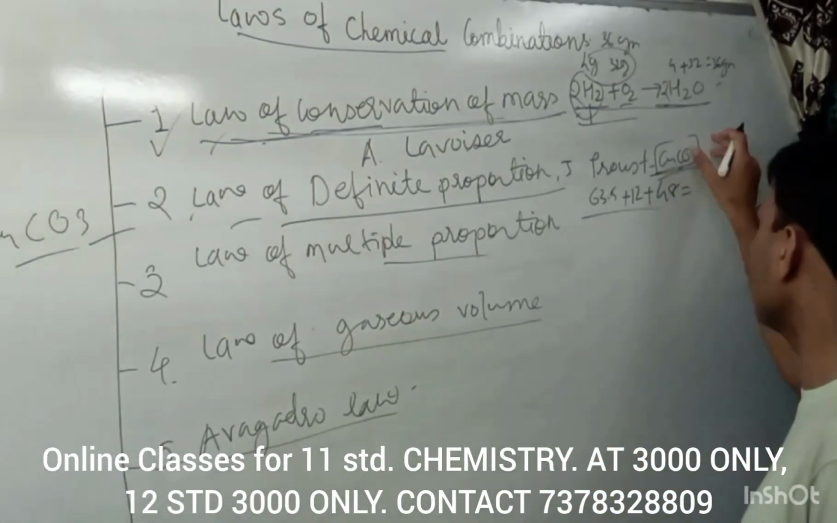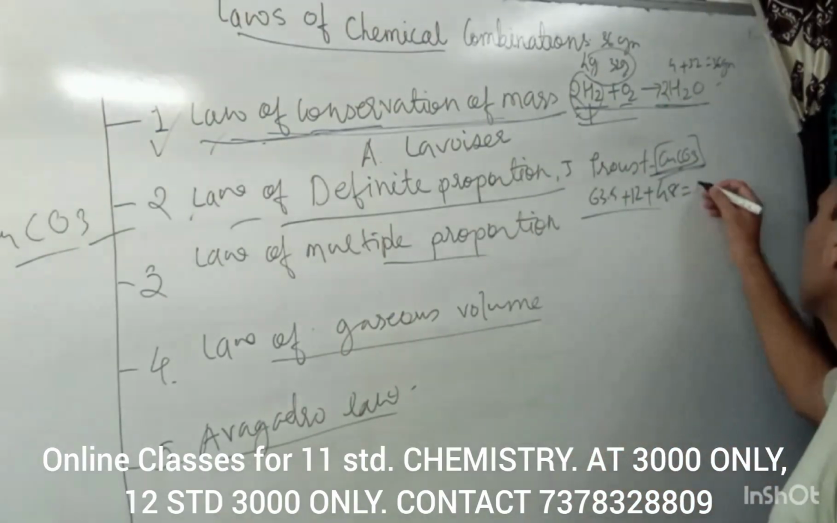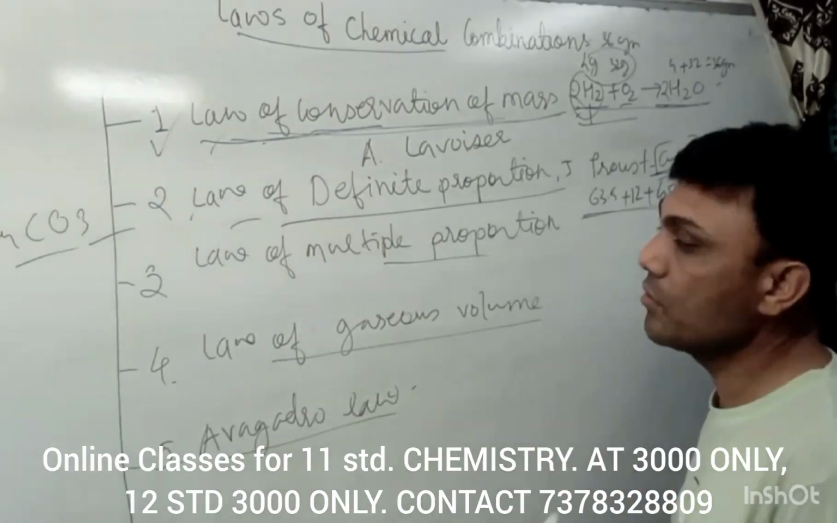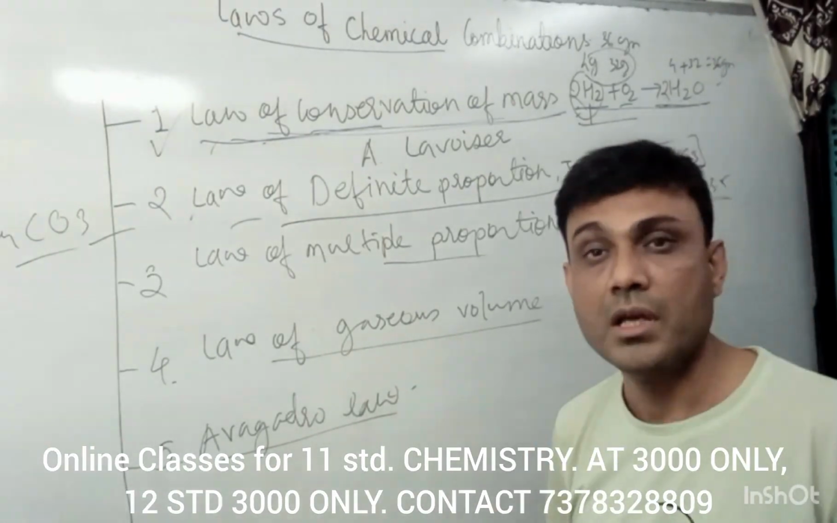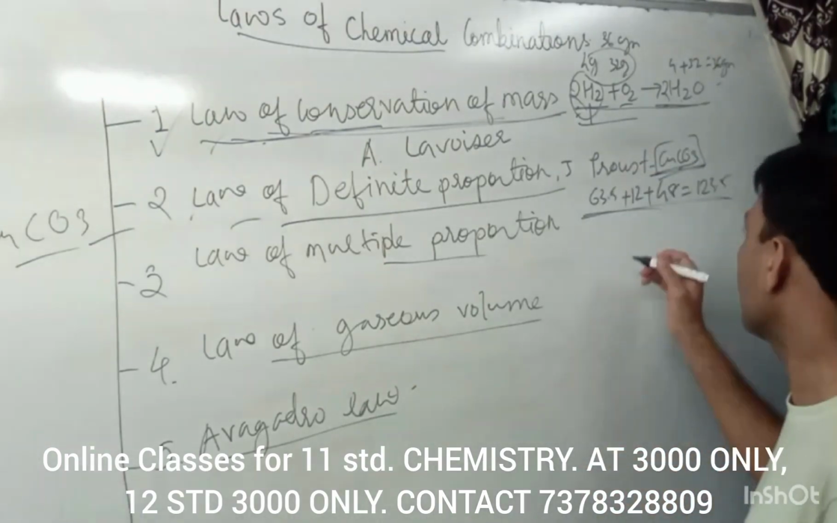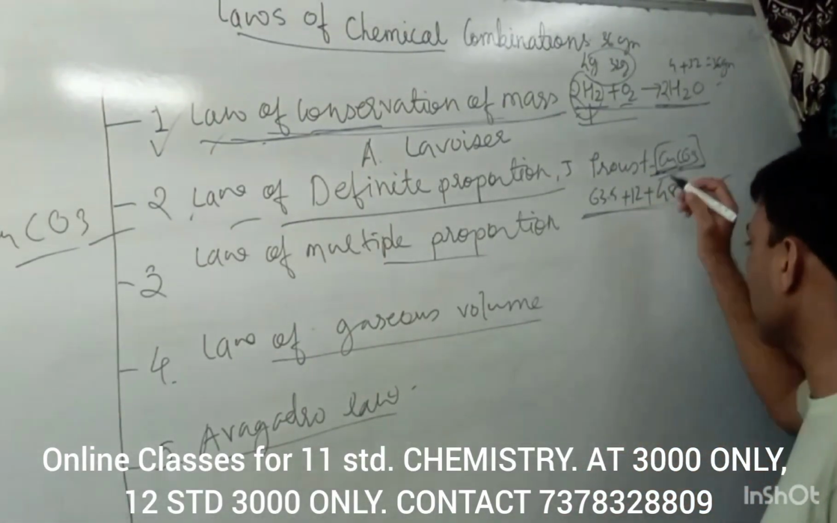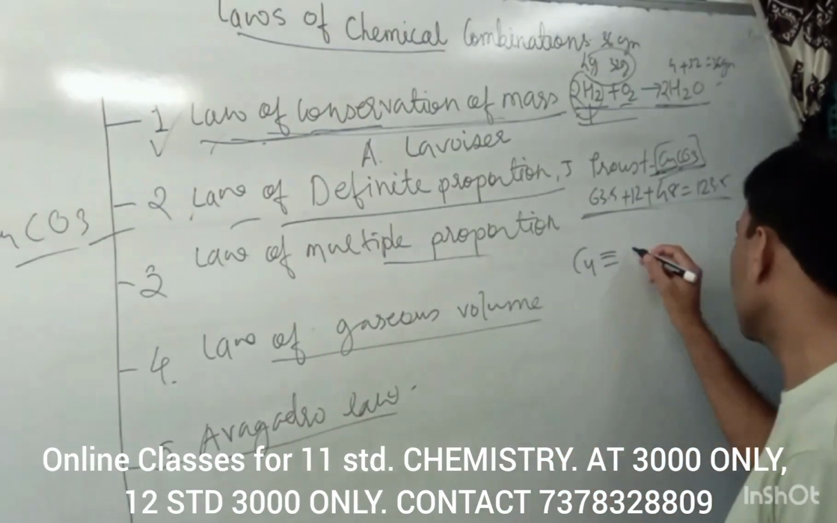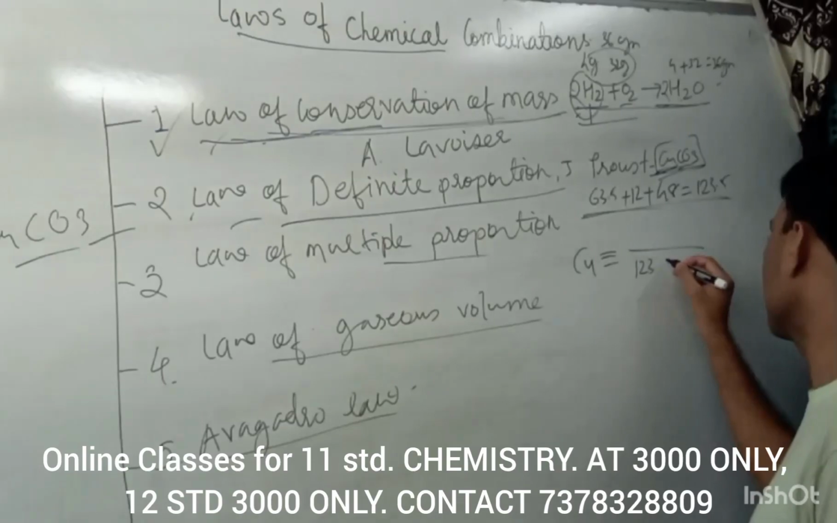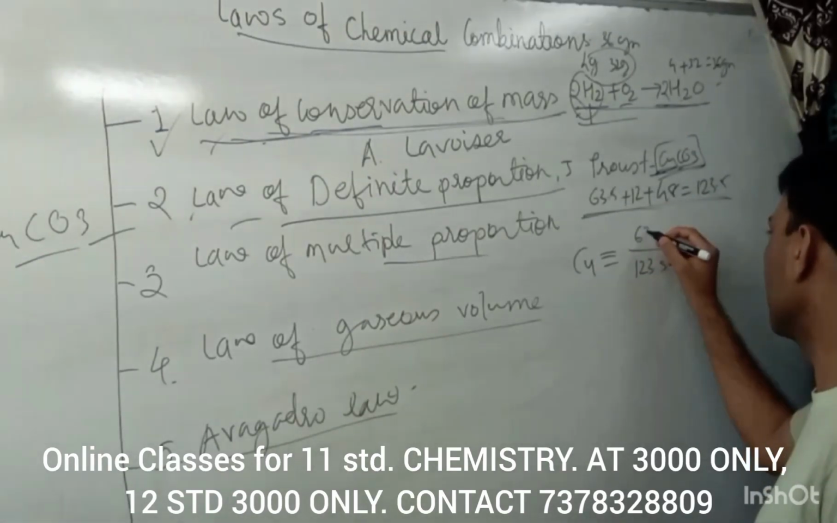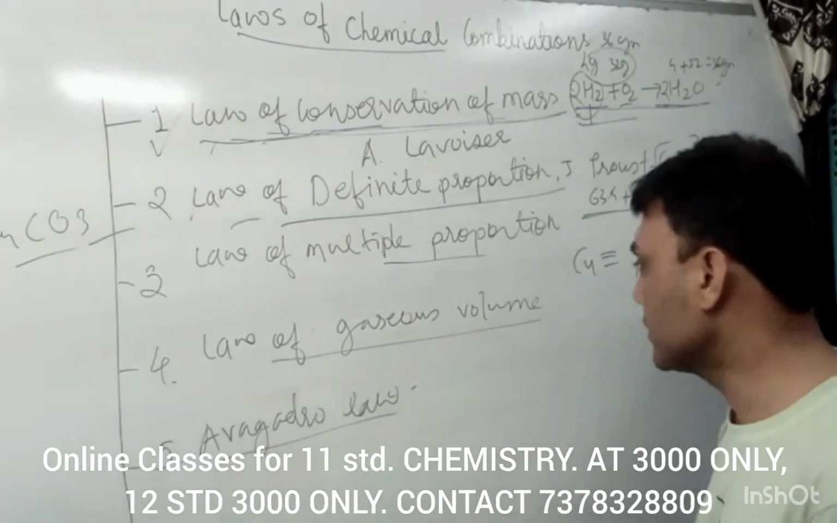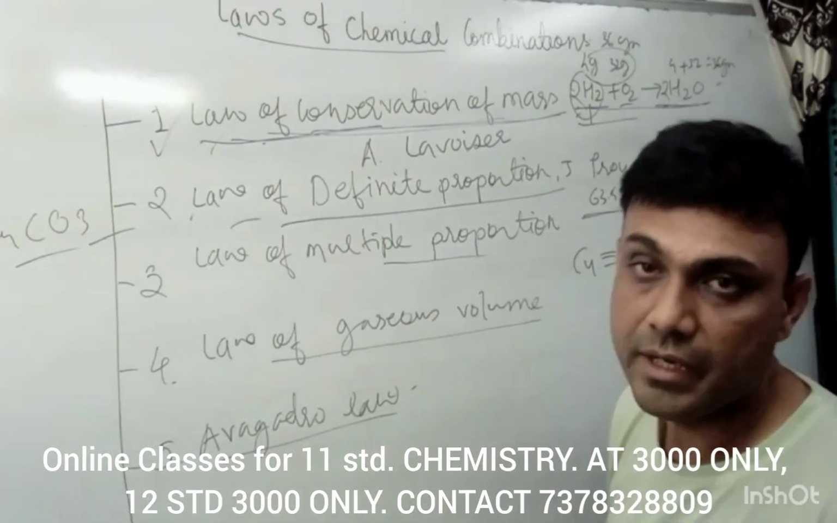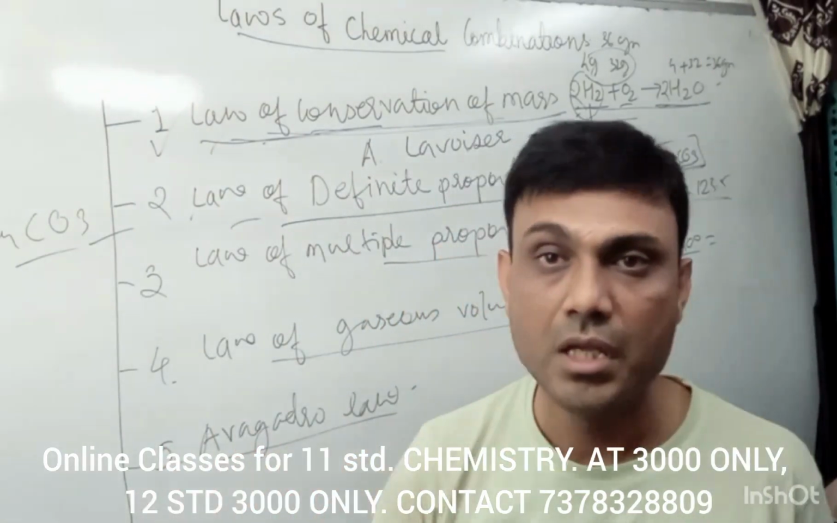So the total will be the molar mass of this CuCO3, that is 123.5. Now we have to calculate the proportion of each element by mass. So the proportion of copper will be the individual mass, 63, divided by 123.5, into 100. Whatever you get will be the proportion of the copper.